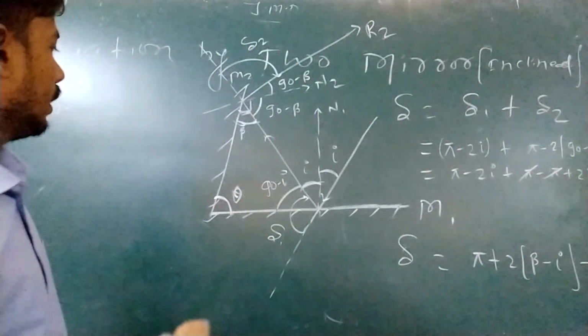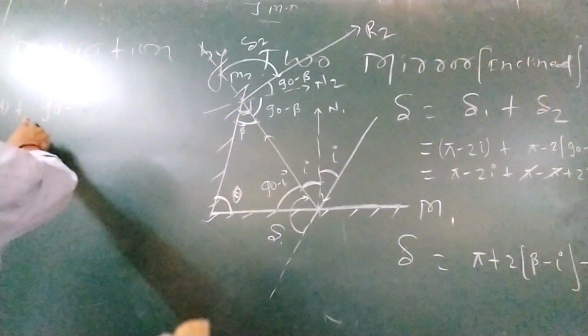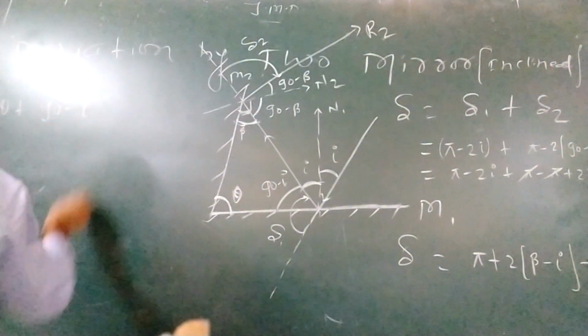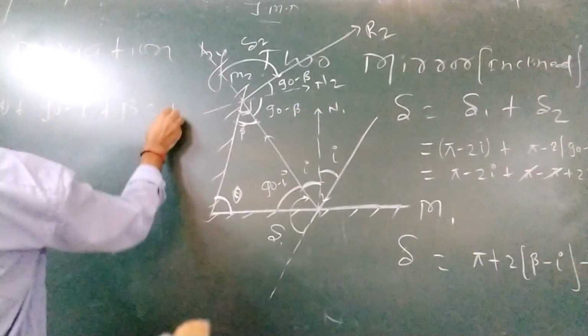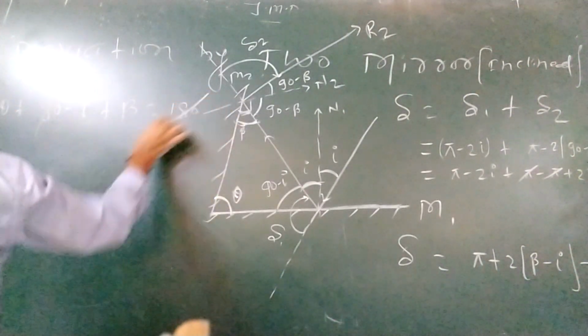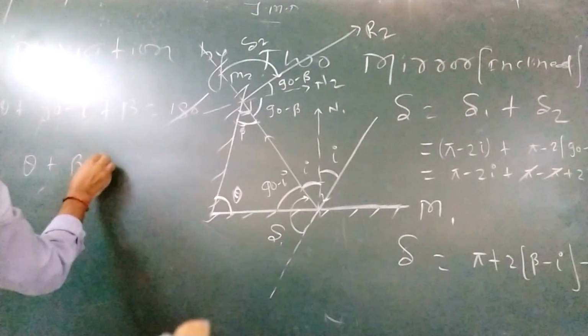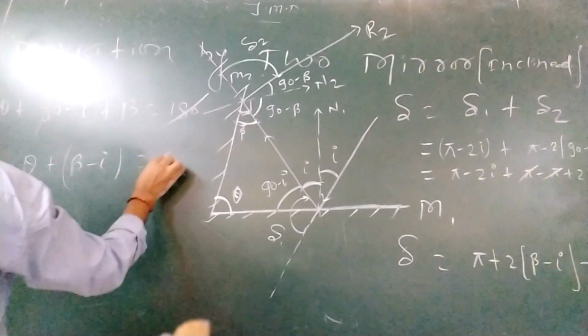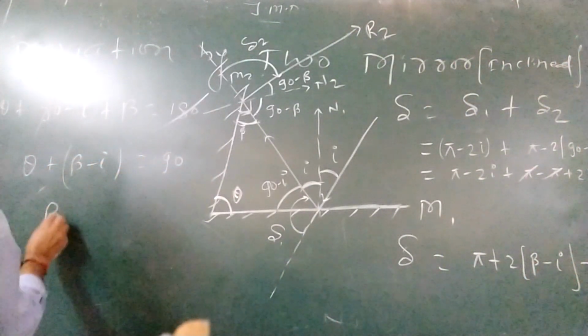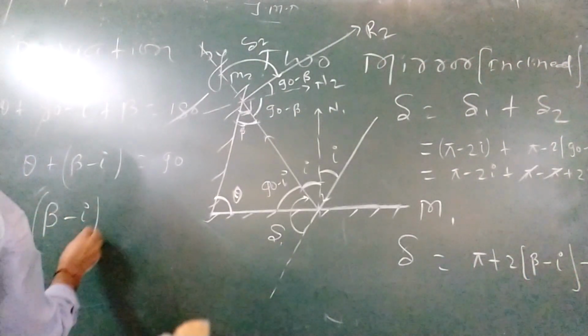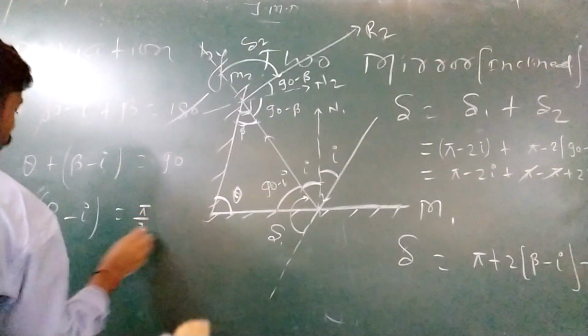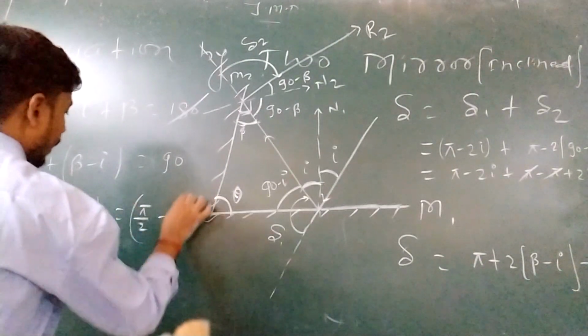Okay, fine. So theta plus 90 minus i plus beta is equal to what? 180. So this gets cancelled. It means theta plus beta minus i is equal to 90. So beta minus i is equal to pi by 2 minus theta.